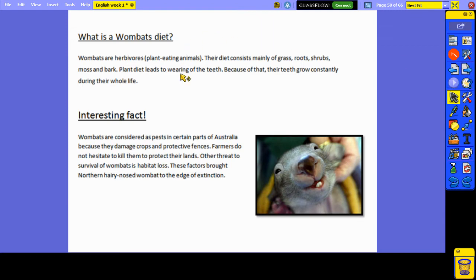Interesting fact, wombats are considered as pests in certain parts of Australia because they damage crops and protective fences. Farmers do not hesitate to kill them to protect their lands. Other threats to the survival of wombats is habitat loss. These factors brought the northern hairy-nosed wombat to the edge of extinction. That means they were nearly all gone.